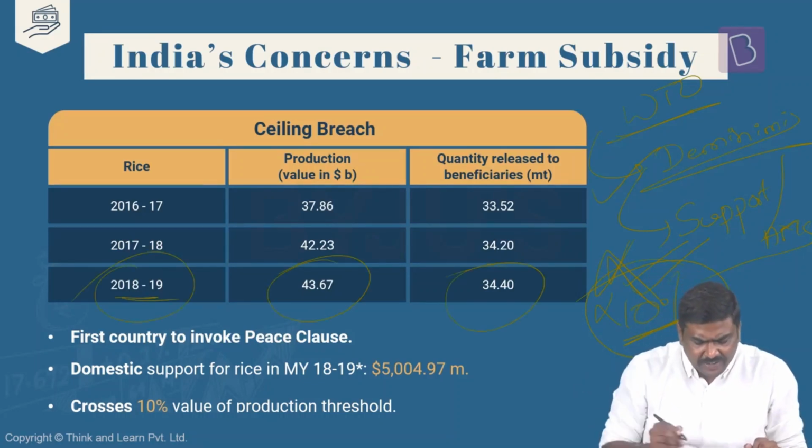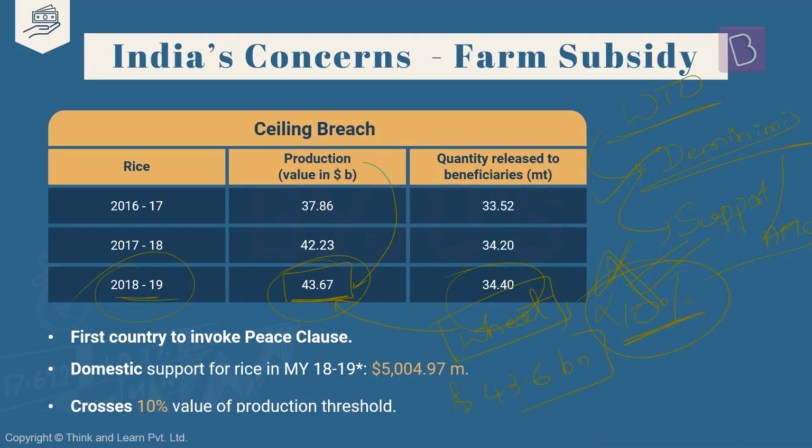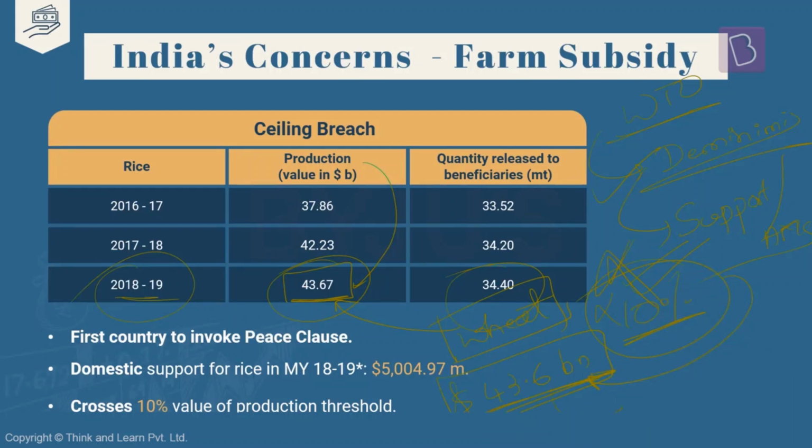Have a look at the numbers here for 2018 and 2019. The total value of production for wheat in the case of India was $43.6 billion. Now, if I apply the de minimis level, the amount of subsidy that should be provided by the government in the case of cultivation of wheat should be how much? 10% of this. 10% of this comes out to be how much? $4.3 billion. Is the logic okay?